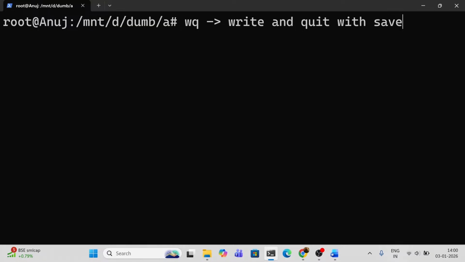This is the command I used to write. What I did: press escape, shift plus colon, WQ. The content I wrote in the particular file will directly be saved and I will quit. That is, I will come back from the vim command to my system, to my currently working directory.